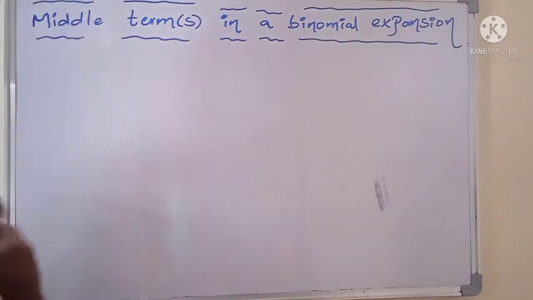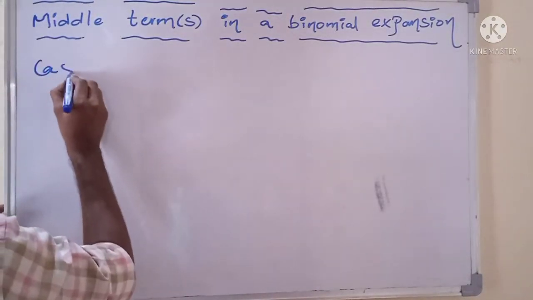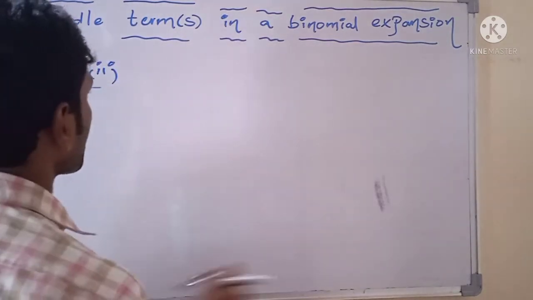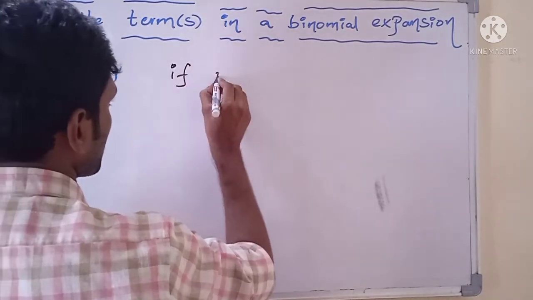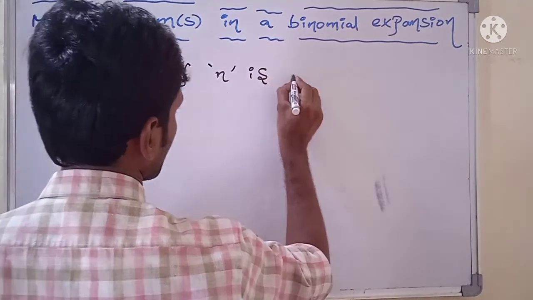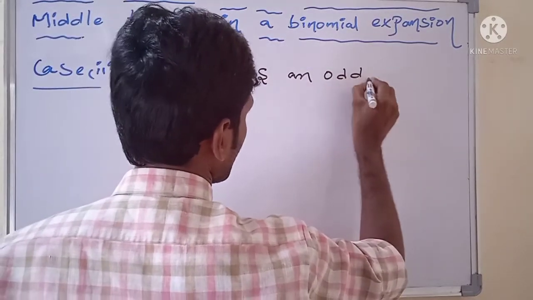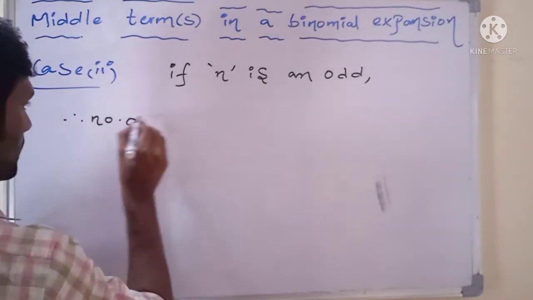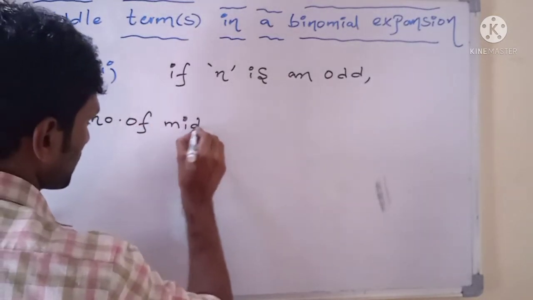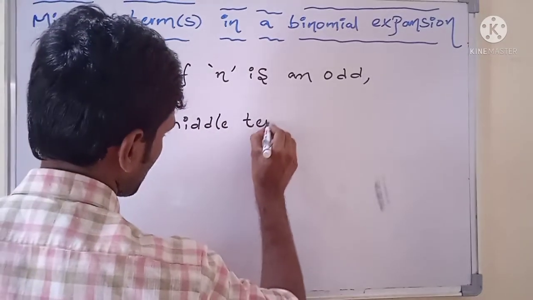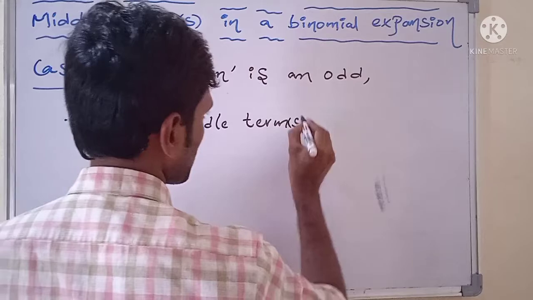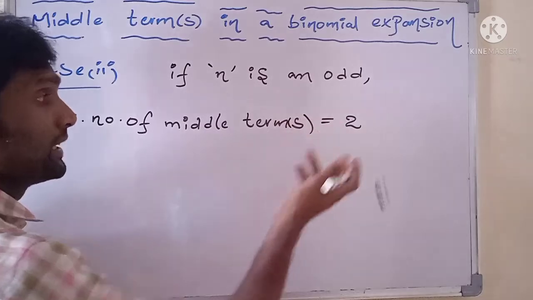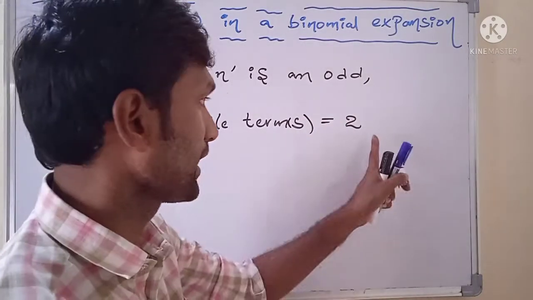Come to second case. If n is an odd number, the number of middle terms of the binomial expansion equals 2.